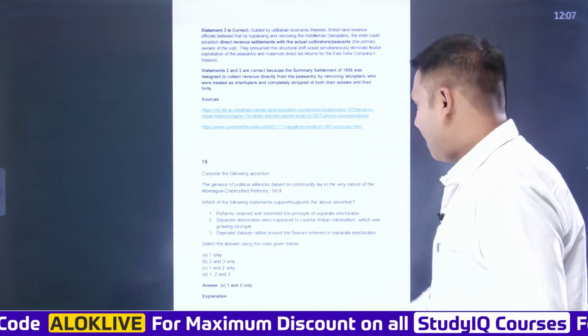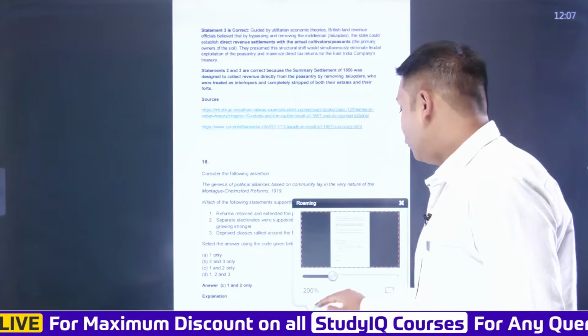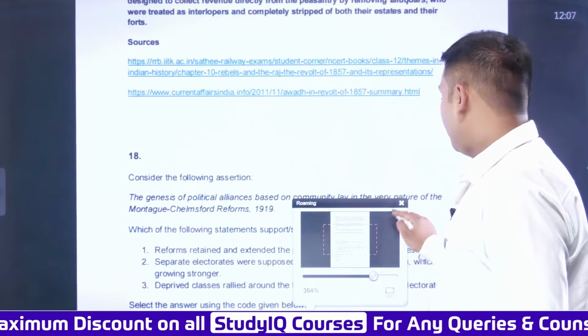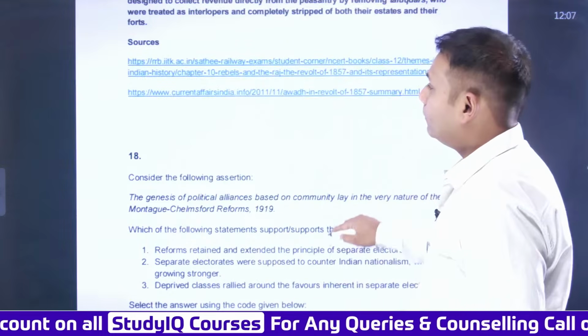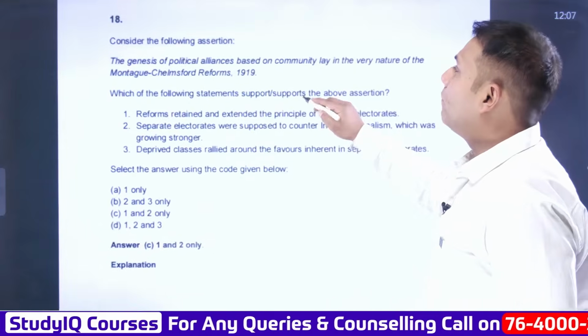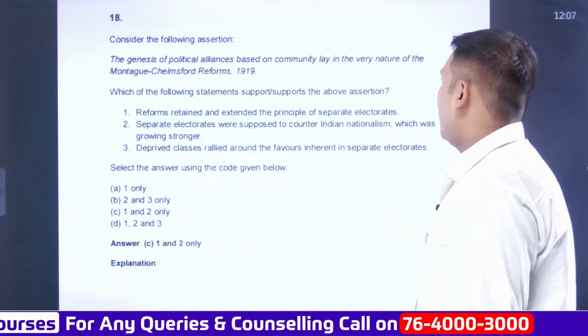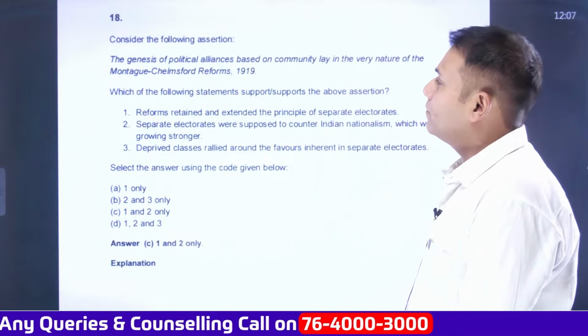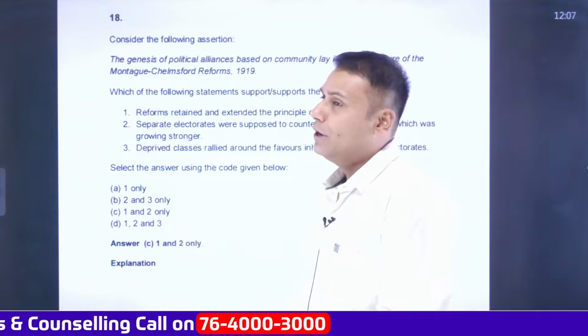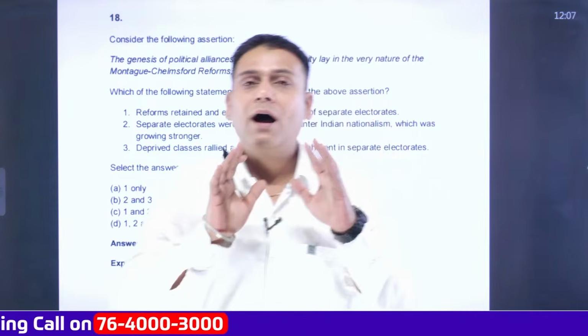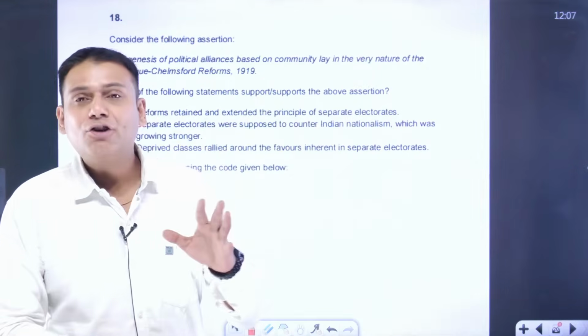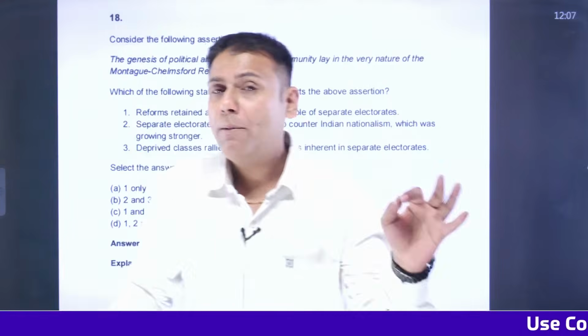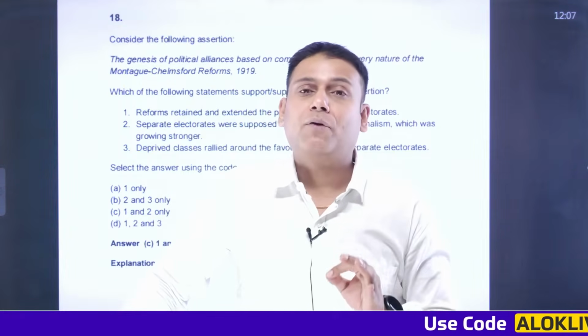Next one. 18th, again from modern Indian history. The genesis of political alliances based on community lay in the very nature of the Montagu-Chelmsford reforms 1919. Which one of the following statements support the above? Now, before I read the statements, listen to me carefully about Morley-Minto reforms and Montagu-Chelmsford reforms.